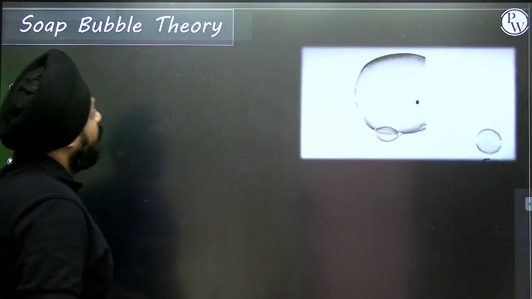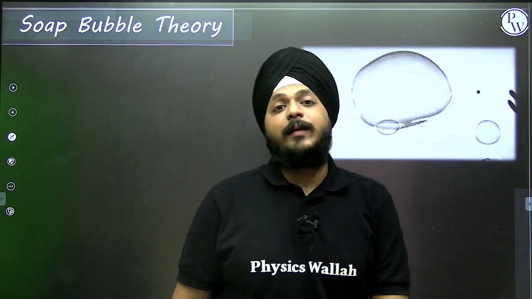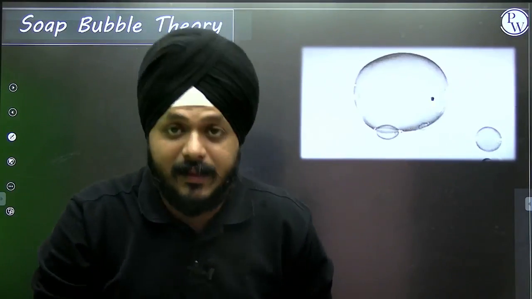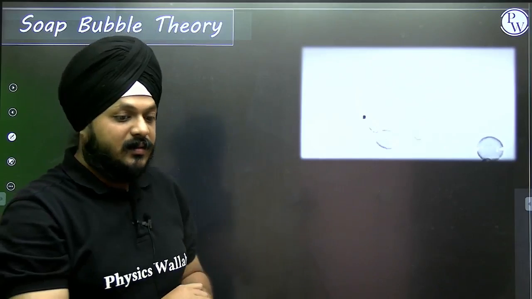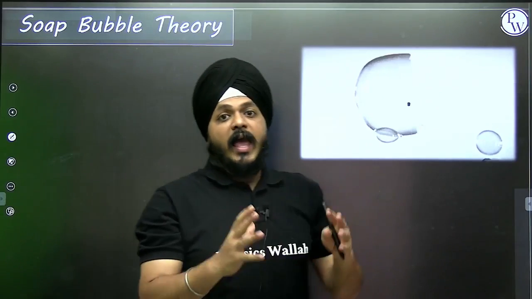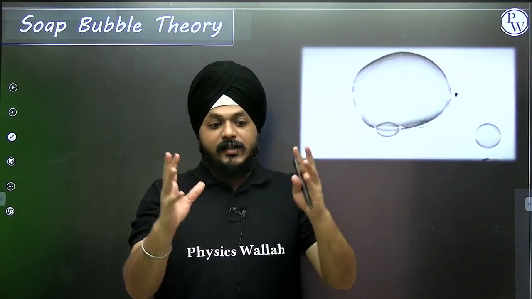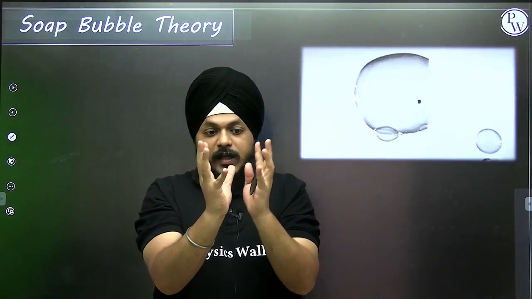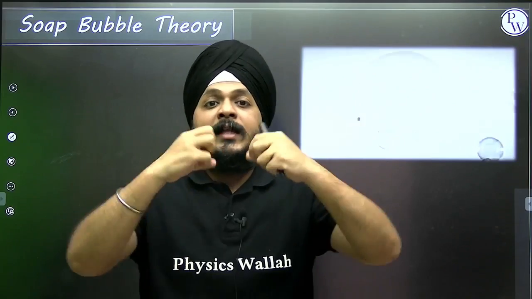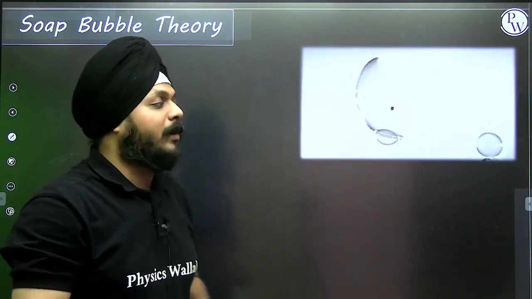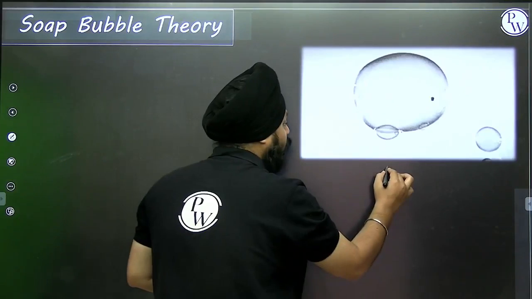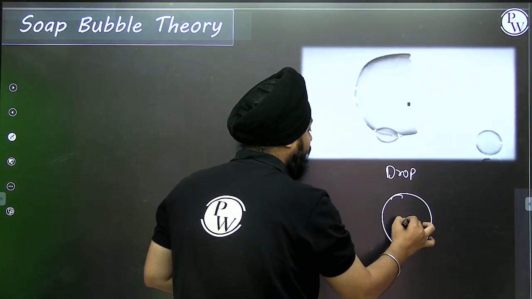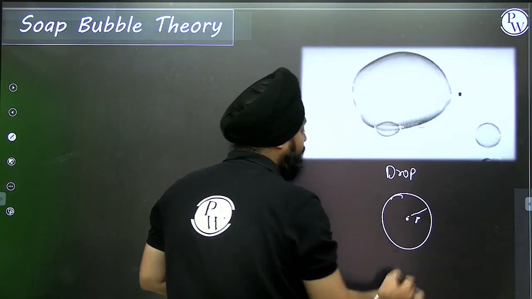To understand the concept of surface tension, we have the equation of the soap bubble theory. Suppose, because of surface tension, the fluid is trying to adjust into the minimum surface area and it stretches like an elastic membrane. Suppose I'm talking about a water drop, or a drop of a fluid, initially the radius was r.